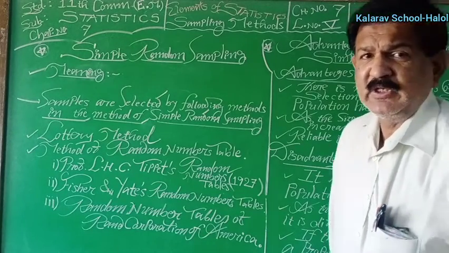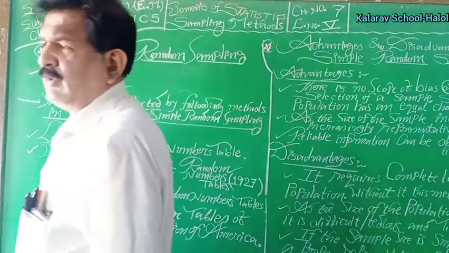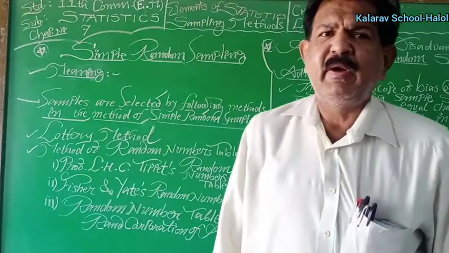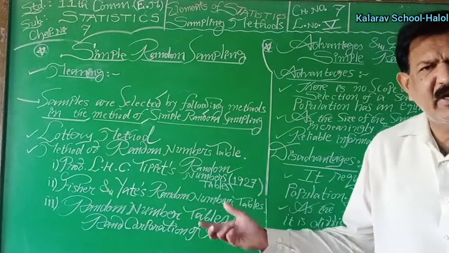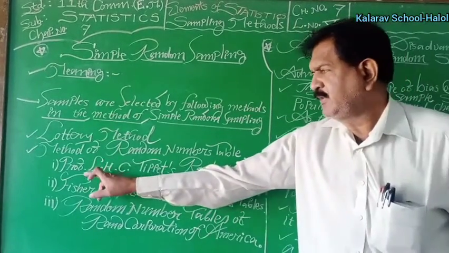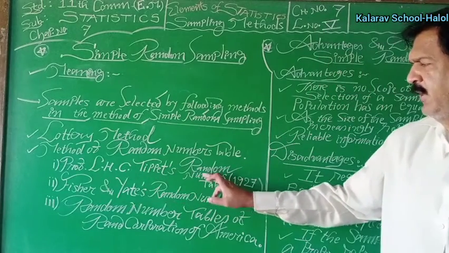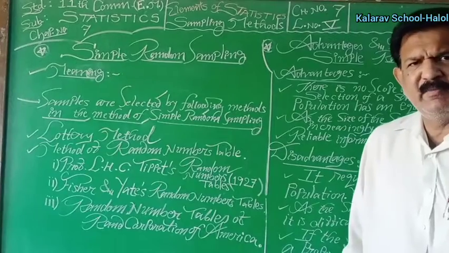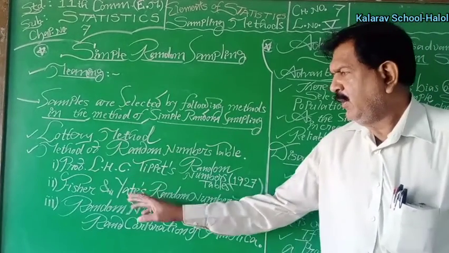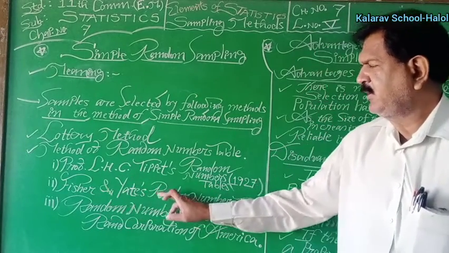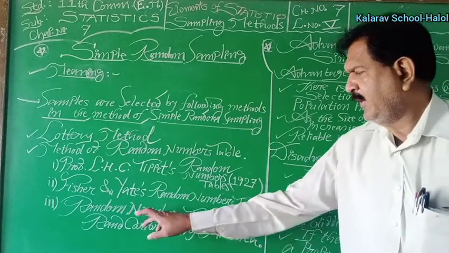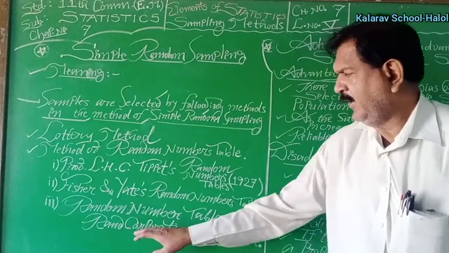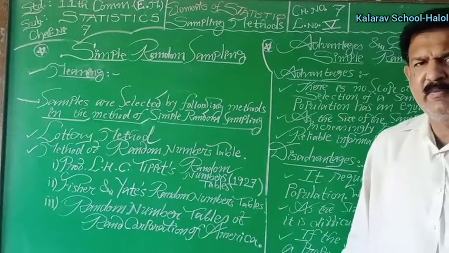If the population is huge, very large, and spread in a wide manner, then samples are selected by using a random numbers table. Professor Tippett's random number tables were introduced in 1927 for the first time, and are popular. Then there are Fisher and Yates random number tables, and the random number tables of the Rand Corporation of America.